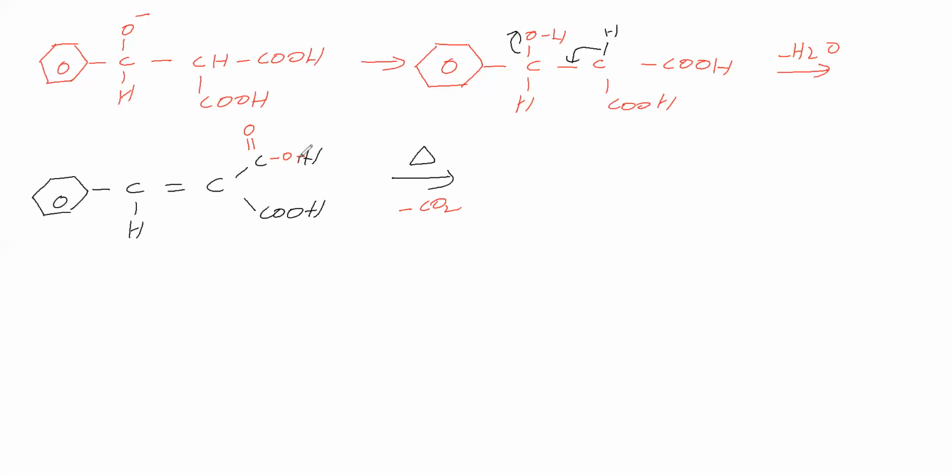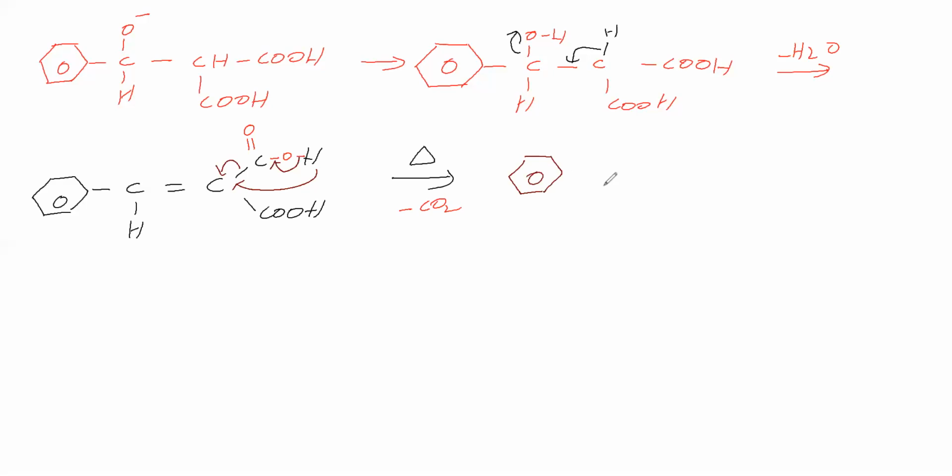Now this bond is moving like this. This bond is moving like this. It becomes C minus. This H plus goes to this carbon. So this is the CO2 which leaves. So what are we getting, we'll see.